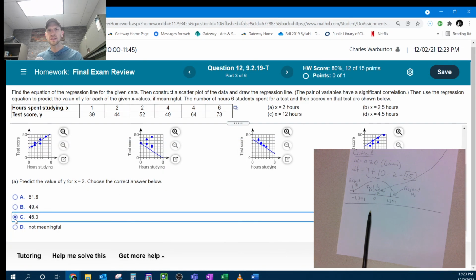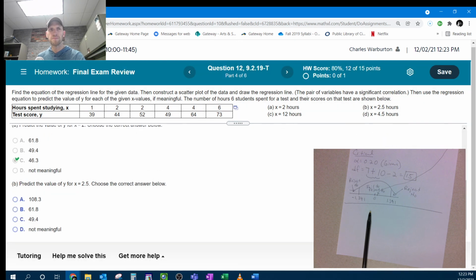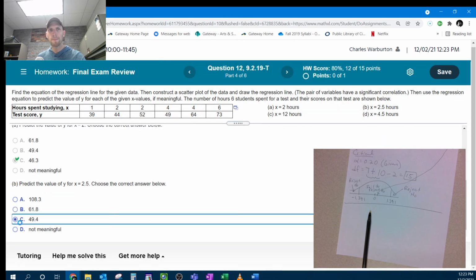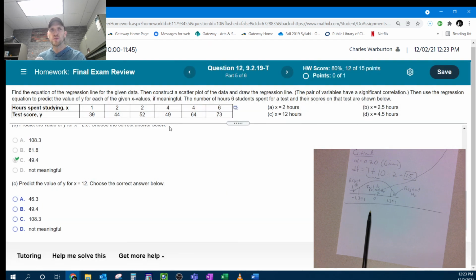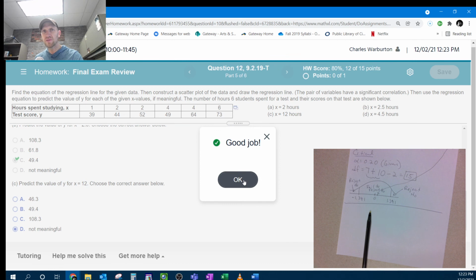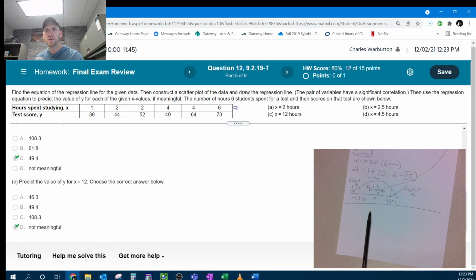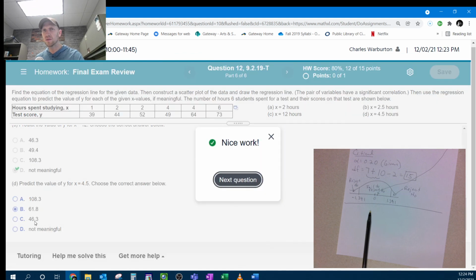So that's 46. 49. 12 was too big. Look at your X value. See how the largest X value is 6? 12 is outside that range, so that's not going to be meaningful if we plugged it in. It's outside of our data set. 4.5, I believe, was about 62.